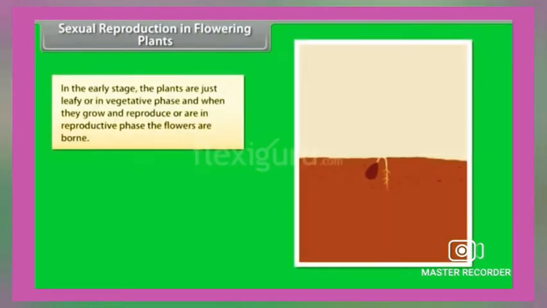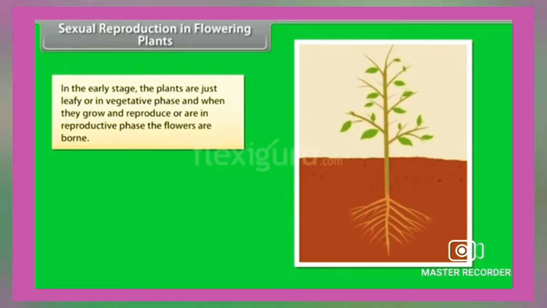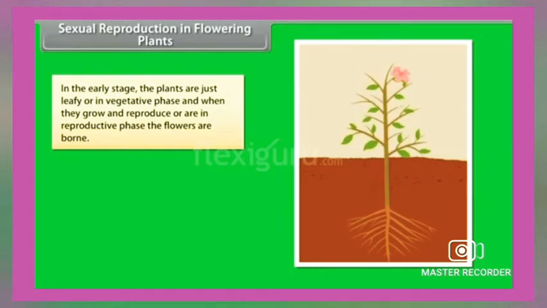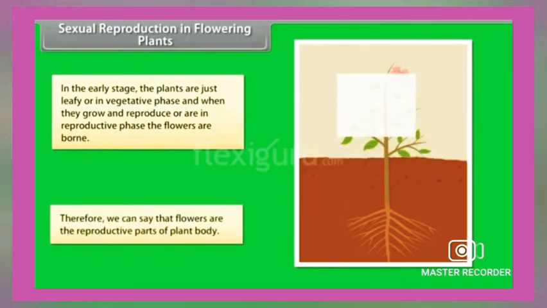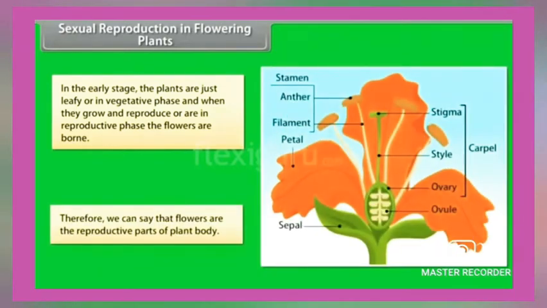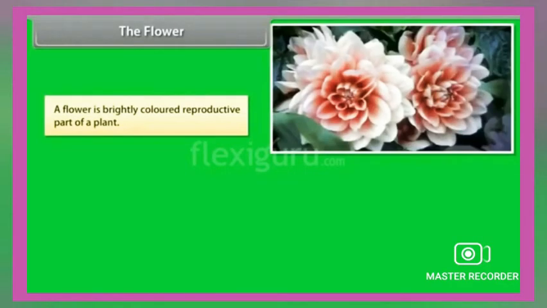Sexual reproduction in flowering plants. In the early stage, the plants are just leafy, or in vegetative phase, and when they grow and reproduce, or are in reproductive phase, the flowers are born. Therefore, flowers are the reproductive part of a plant body. A flower is the brightly colored reproductive part of a plant.